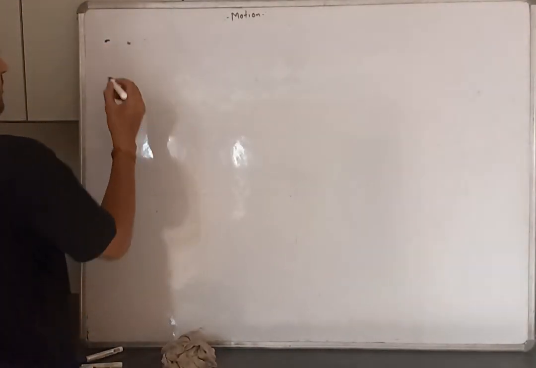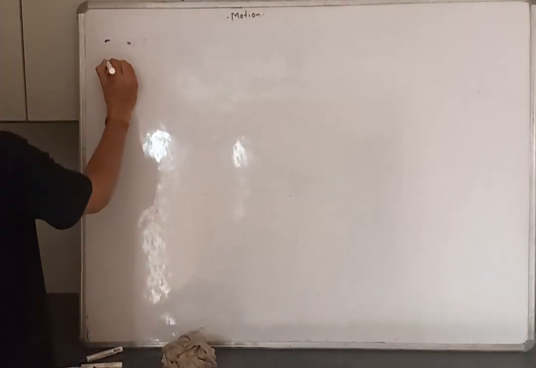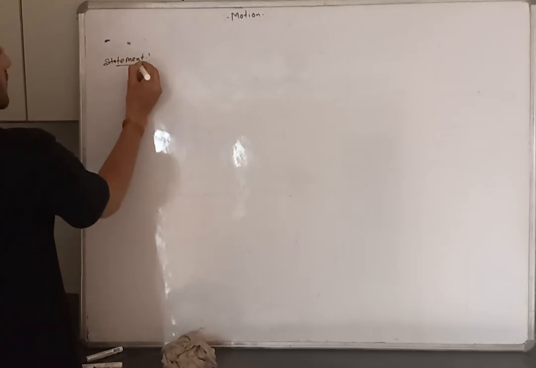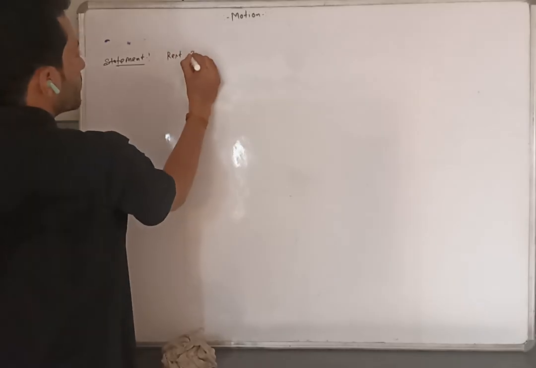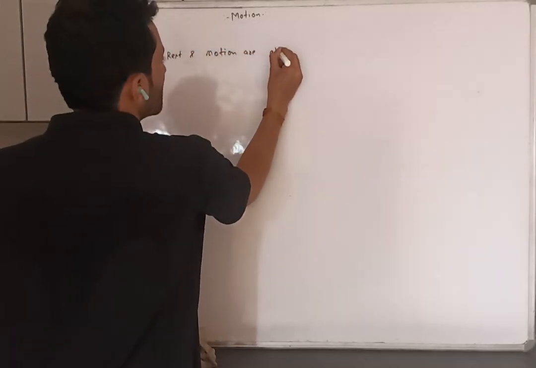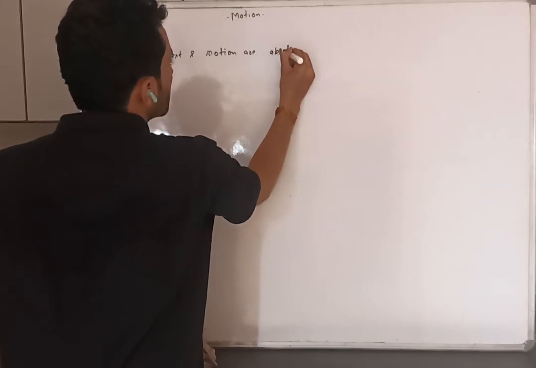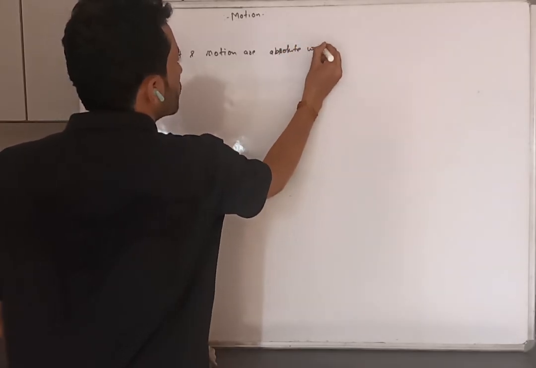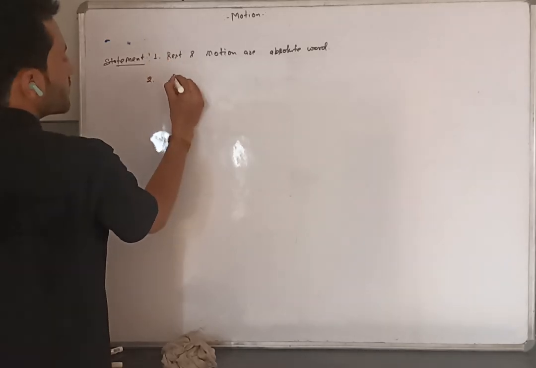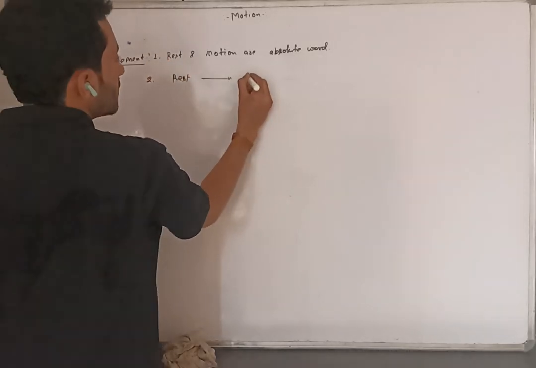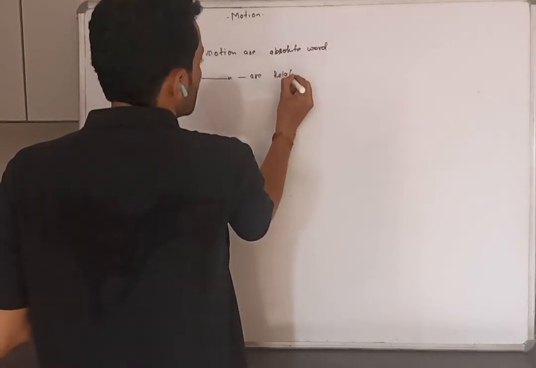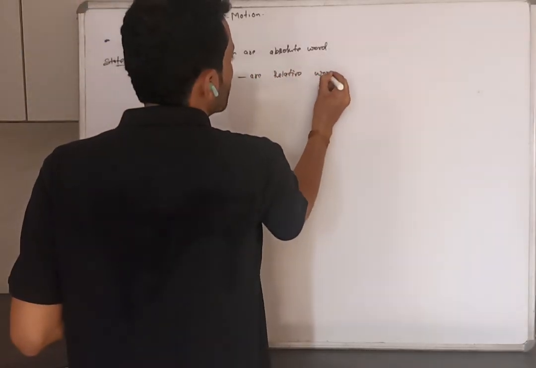If I give you one statement: statement 1, rest and motion are absolute; statement 2, rest and motion are relative.